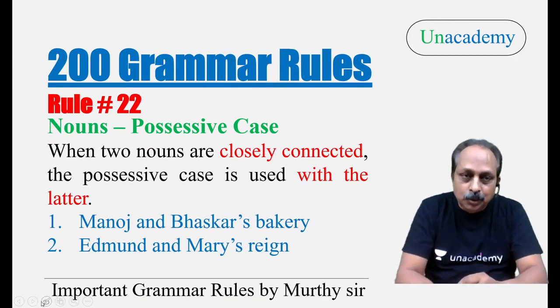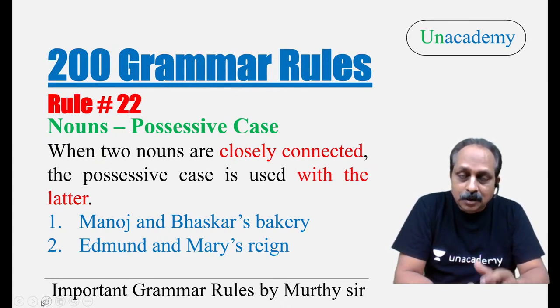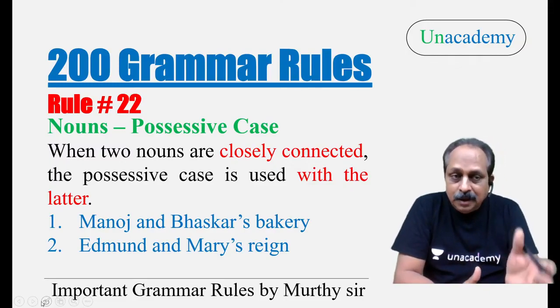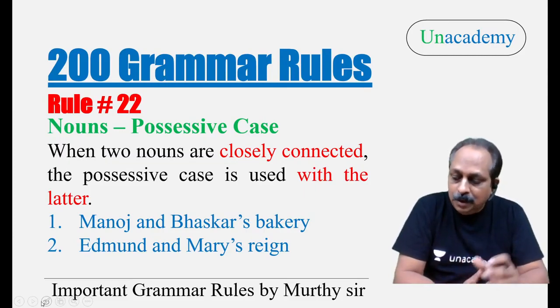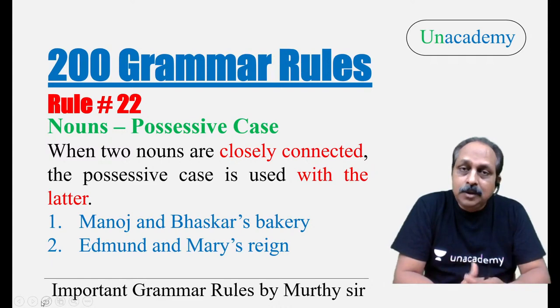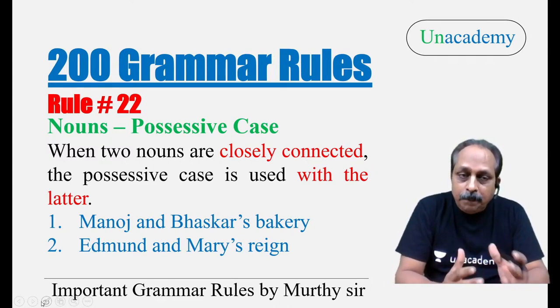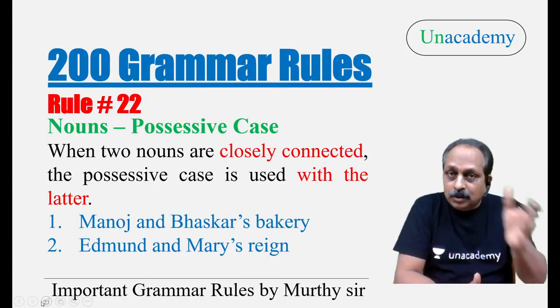Now, rule number 22, still with possessive case. When two nouns are closely connected, the possessive case is used with the latter. Here, be careful with the spelling. Latter, latter. Later, later. Later goes with time, and latter goes with position. This is an important thing you have to remember from the exam point of view. Now, what is the rule here? Rule number 22. When two nouns are closely connected, the possessive case is used with the latter, meaning the second in position, not the first one.